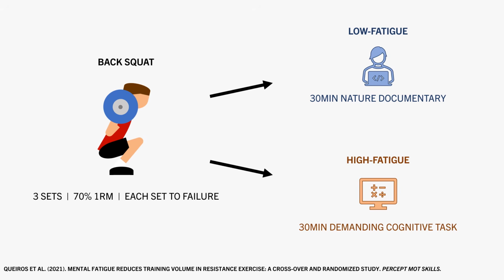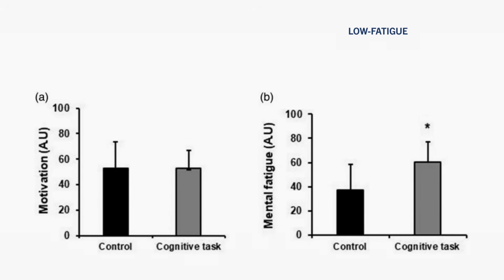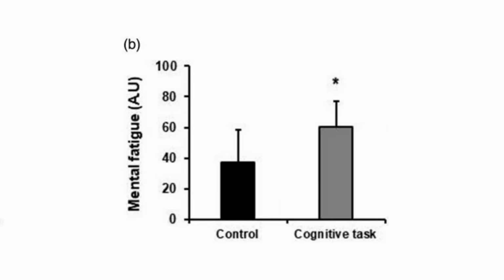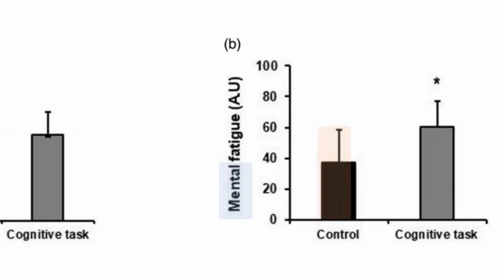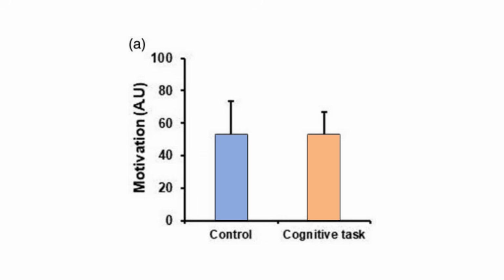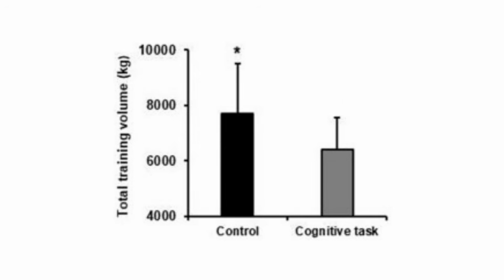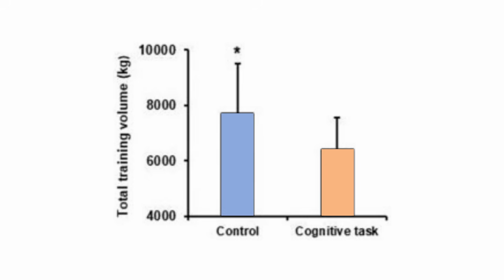After each condition, subjects reported higher perceived mental fatigue after the cognitive task compared with watching the documentary, although perceived motivation to lift was similar. And this mental fatigue had a small impact on lifting performance. As we can see, the cognitive task resulted in trainees performing less total volume load across the 3 sets, shown in the orange, compared with the control condition, shown in the blue.